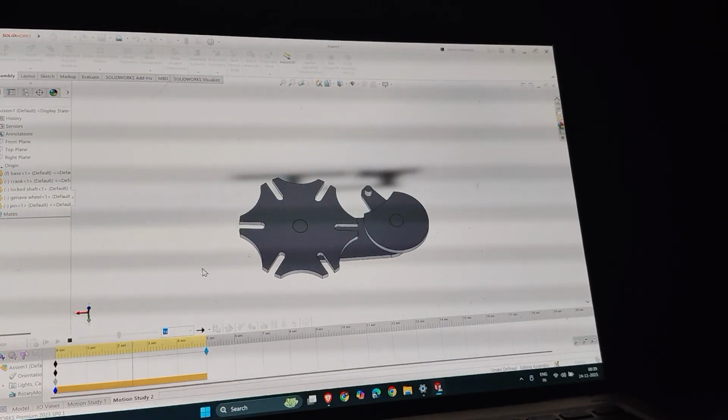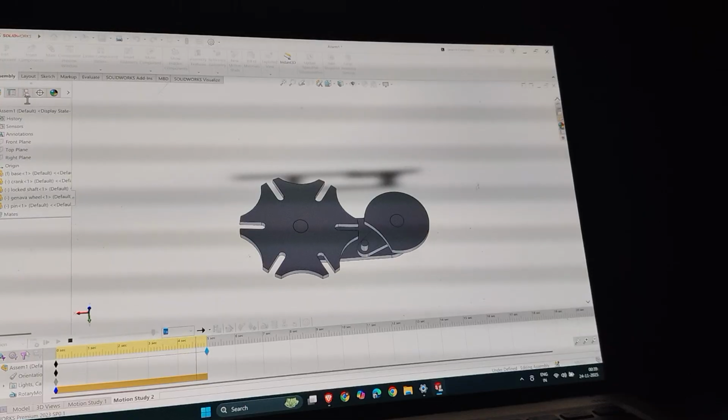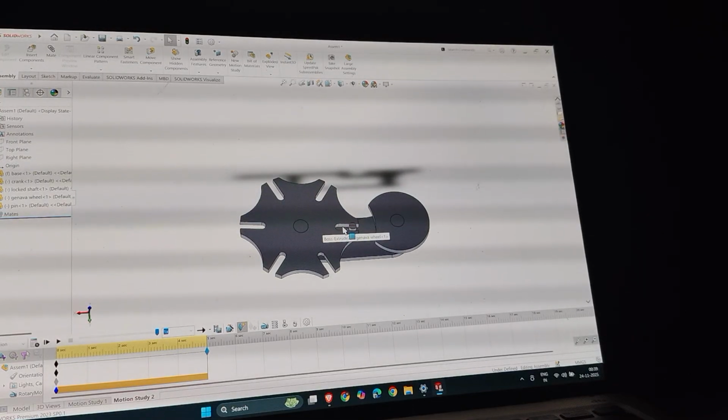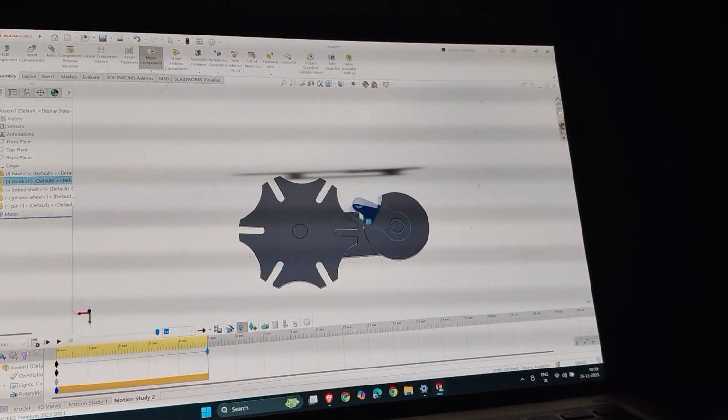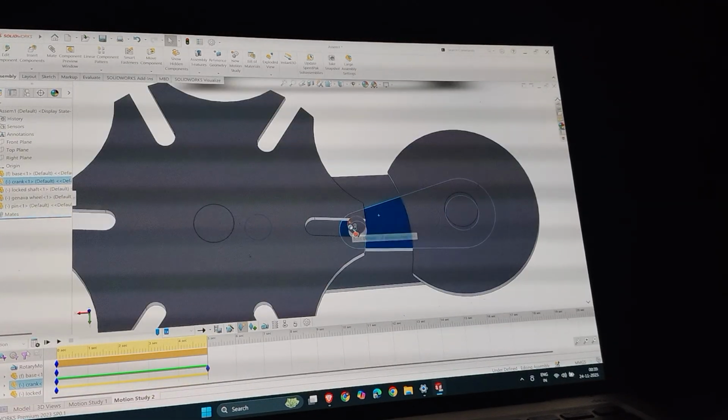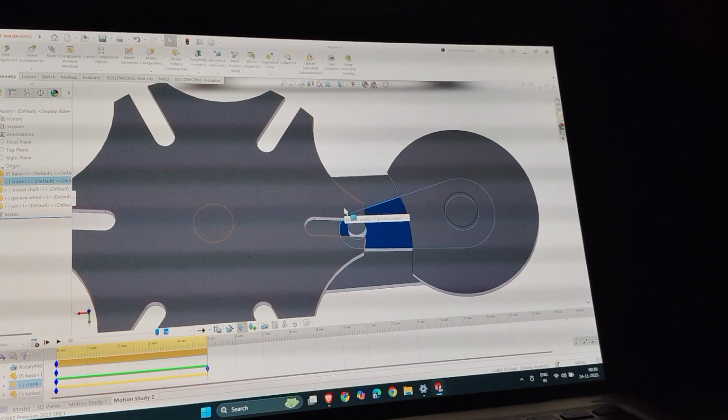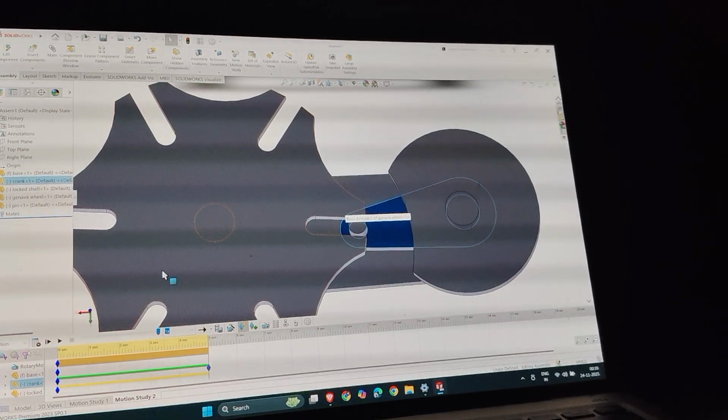Oh, sorry. Check motion. I did the contact. I have to make the relations actually. I forgot how to make the relations. Give me some time.